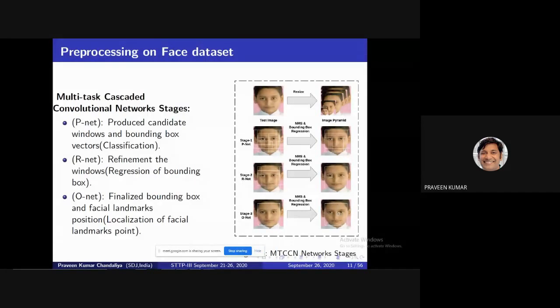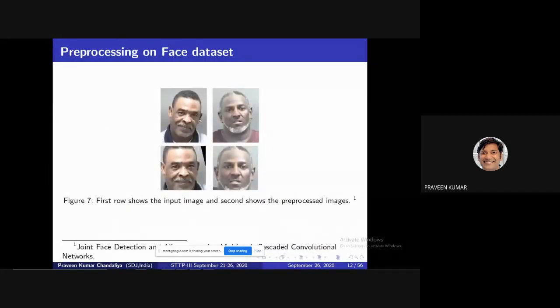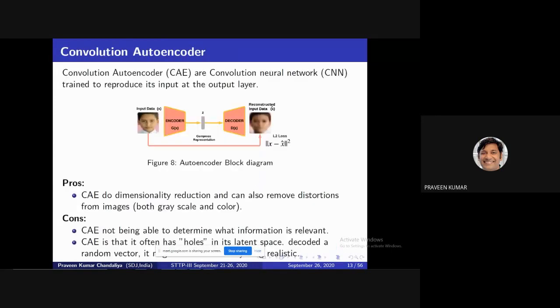What is the result if you apply it? This is my input, these are images from the data set. This face is not aligned. In the first row is the input. After applying MTCNN, the multitask convolution, you get this output. This face is aligned. This code is available on GitHub, and you can use it to process your data. After pre-processing, you get this output, meaning your eyes and face are properly aligned. MTCNN is used for crop and align purposes.